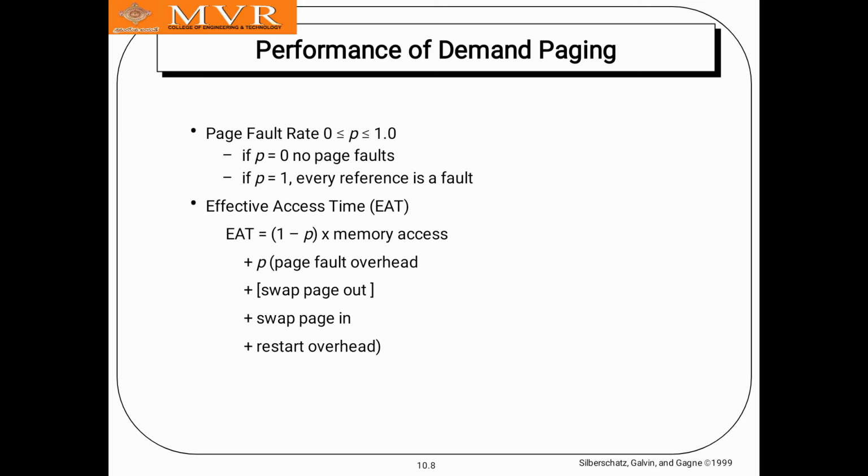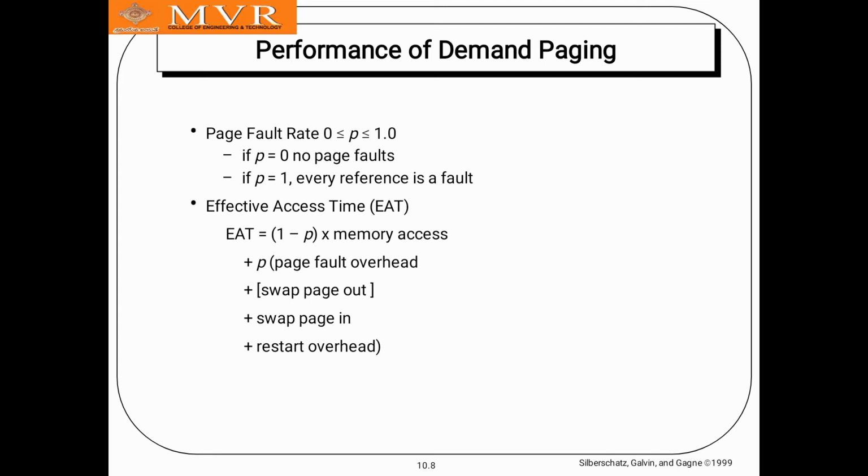The performance is checked using the effective access time, EAT, which is equal to (1 minus p) times memory access plus p times (page fault overhead plus swap page out plus swap page in plus restart overhead).